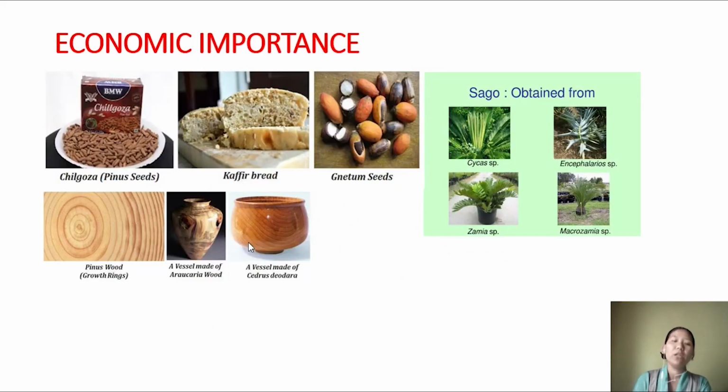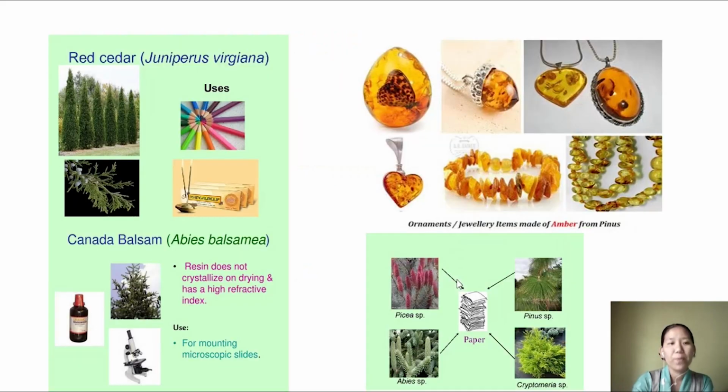Now talking about the economic importance of gymnosperms. Gymnosperms give various edible seeds; here you can see some examples. We can prepare bread, and they are a good source of timber, and can also be used to make decorative items. And sago again is an edible obtained from various species or a genus of gymnosperm.